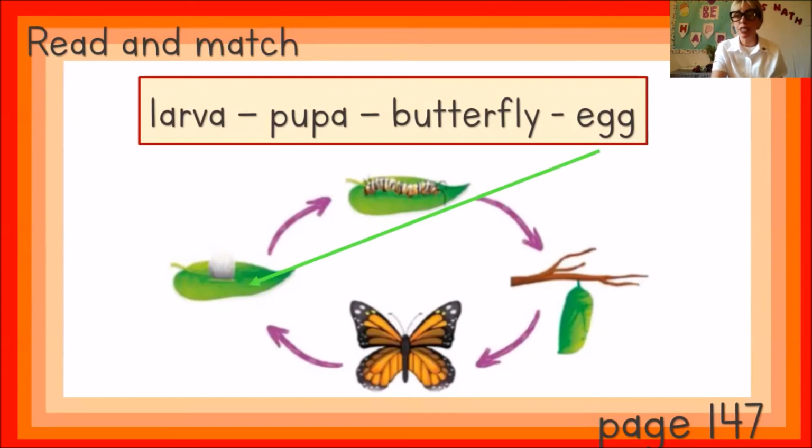Can you remember which is step 2, Jimena? Is it larva, pupa, or butterfly? Let's check. The larva, all right? Then we have step number 3. Can you remember which is it? Butterfly or pupa? Let's find out. The pupa. And our last step is butterfly. So make sure you match the word to the picture. You can use different colors to do this.